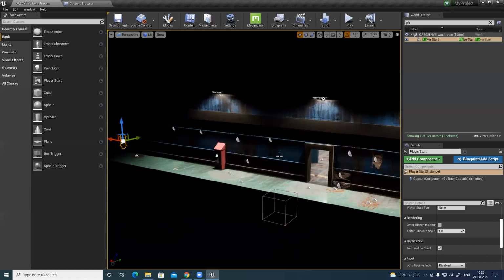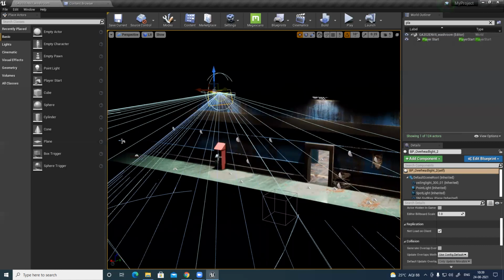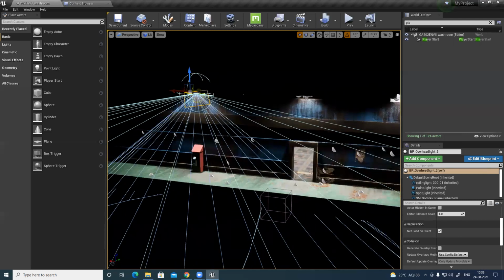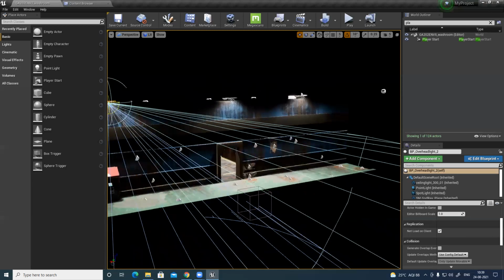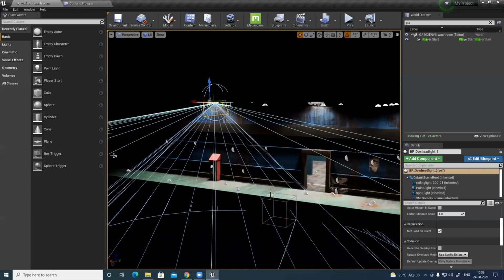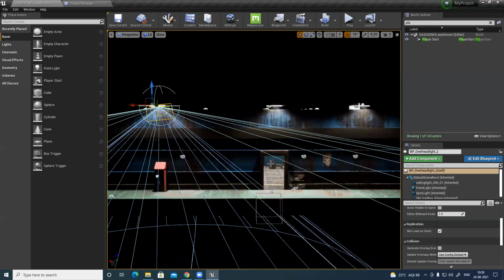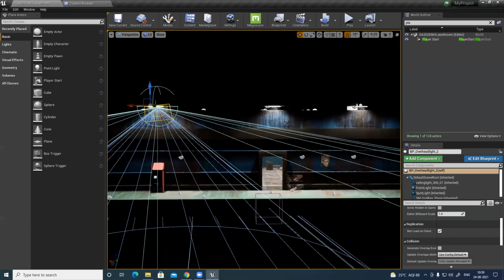I have added all these lights and everything, but I want to add some overgrown foliage or maybe some other debris. I can do that, and then we can start rendering it really nicely. So let's add some cinematic effects. I want to make this light turn on and off or something. Let's do that.